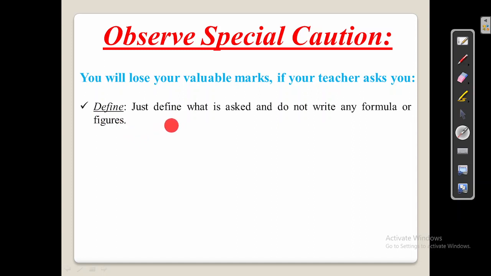Just always remember, just define simply what is asked, and do not write any formula or figures. Because he is asking for a definition, the numbers are very limited, and basically you just need to define. Do not give extra information or extra stuff that is not asked for.